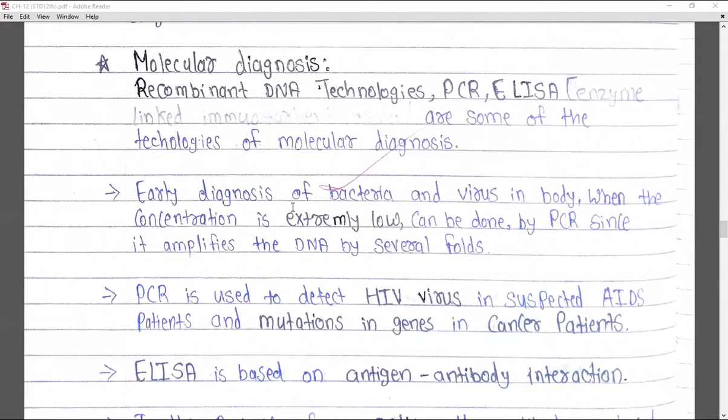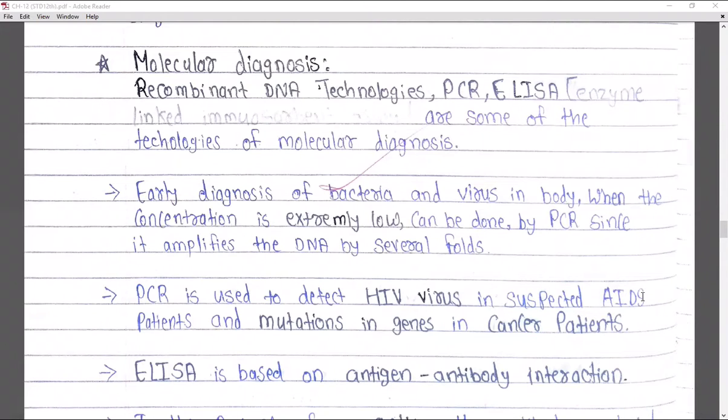The early diagnosis of bacteria and virus in the body, when the concentration is extremely low, can be done by PCR, since it amplifies the DNA by several folds. Now see, if you want to go for the early diagnosis of either a bacteria or a virus, at that time the concentration of the pathogen is extremely low.